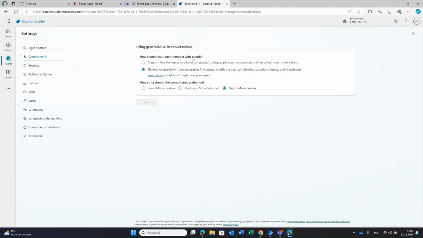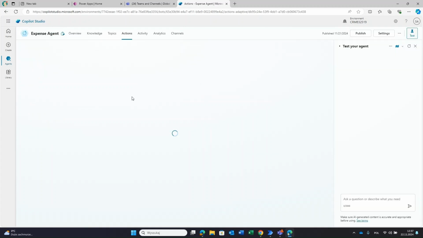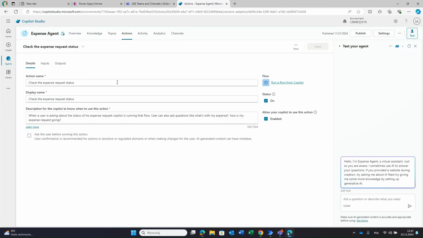Not the classic one. Don't use trigger phrases, just the generative one. So just decide if you want to use an action, or maybe something else, a knowledge source or a topic, to respond to a user. Let's get back to this action. This is a description, and he will use that description to decide, okay, I think this will be the right action to take when it comes to this request from a user.